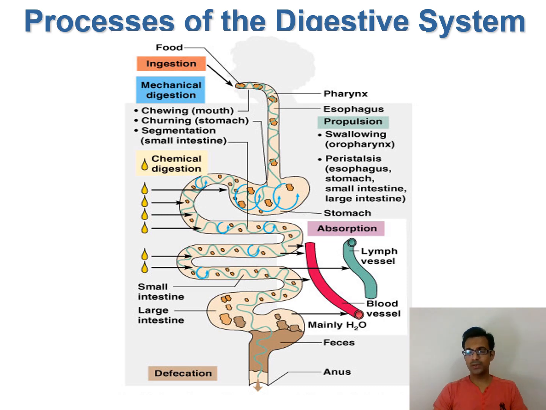It also shows the location of major blood vessels and lymph vessels parallel to the intestinal tracts, as well as where the chemical digestion takes place, what happens in the mouth, that we are chewing, in the stomach the churning is taking place, in the small intestine segmentation is taking place. So you can pause this video and go through this diagram, which shows the labels and positions and the processes of digestion taking place at various steps in the digestive system, specifically the alimentary canal. So you can just pause it and see it.